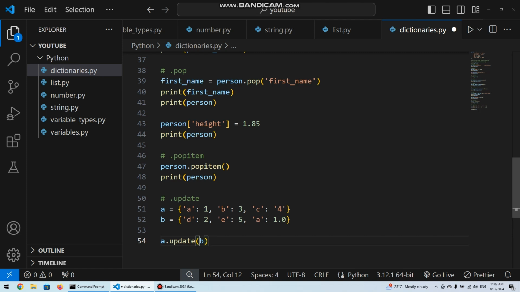We know in Python 1 is different from 1.0. 1 here is an integer, 1 here is 1.0, so there are two different things. I want you to see the effect of one dictionary updating another due to the fact that they have corresponding keys, like they have the same keys at some point in their entries. So if we do A dot update B and we try to print A